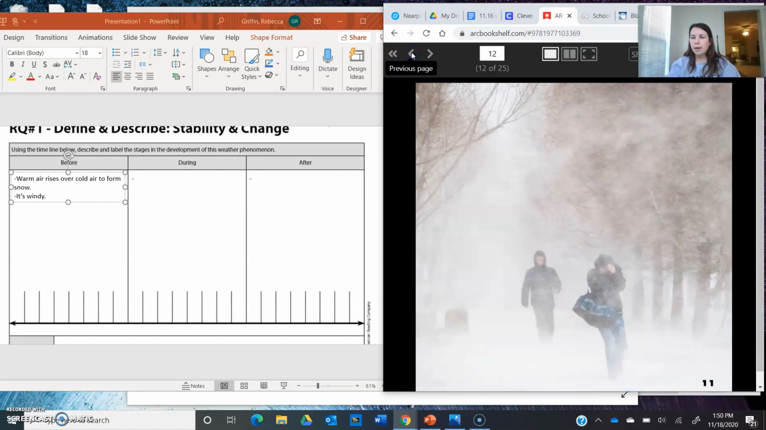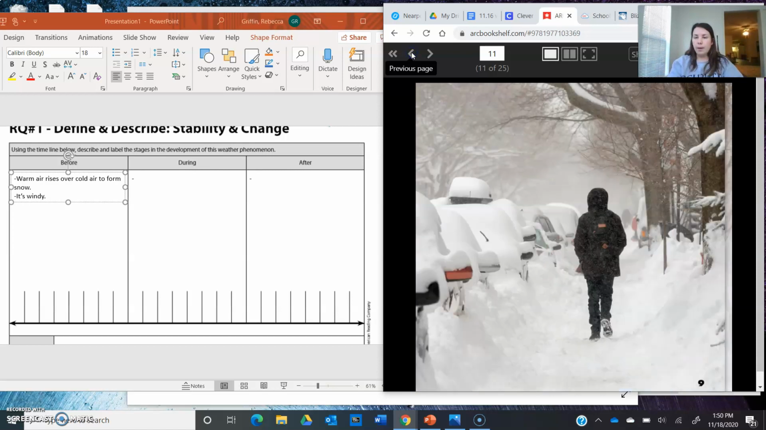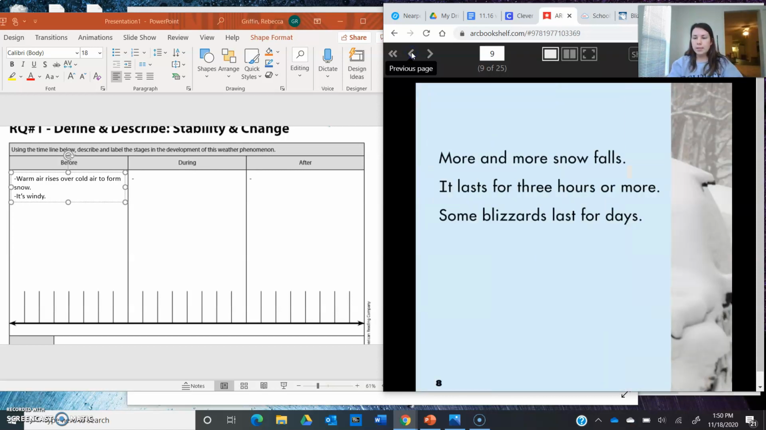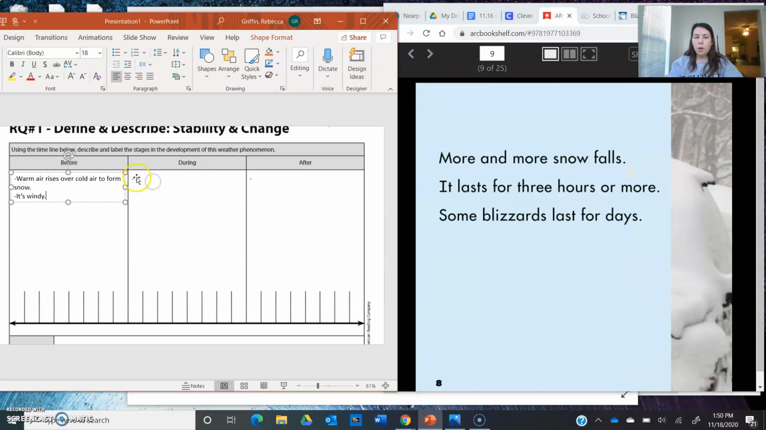Now, I'm going to be honest, it's kind of hard for me to tell in this text when it stops talking about before the storm and when it starts talking about during the storm. I think that going back, when it says more and more snow falls, what makes a blizzard is the amount of snow. So just a little bit of snow would just be a regular snow day. Then there's also snow storms that have even more snow. And then there are blizzards that have a ton of snow. So I know that it's going to be windy during the storm too, based on what the text says.